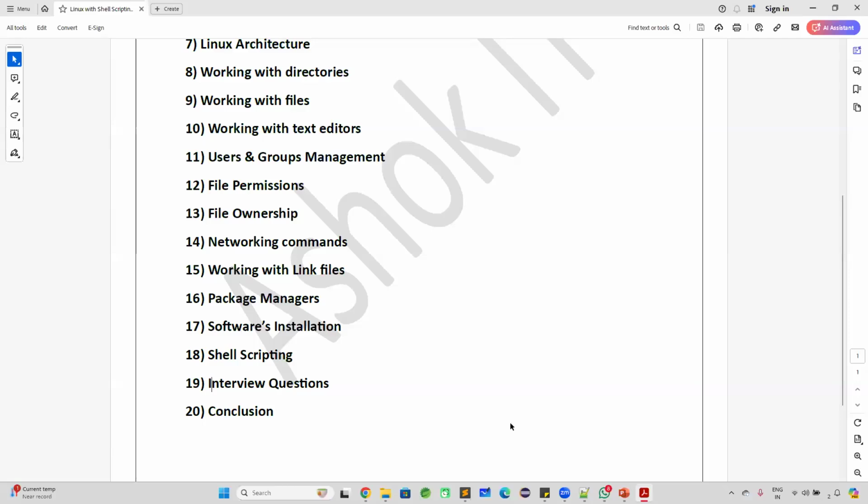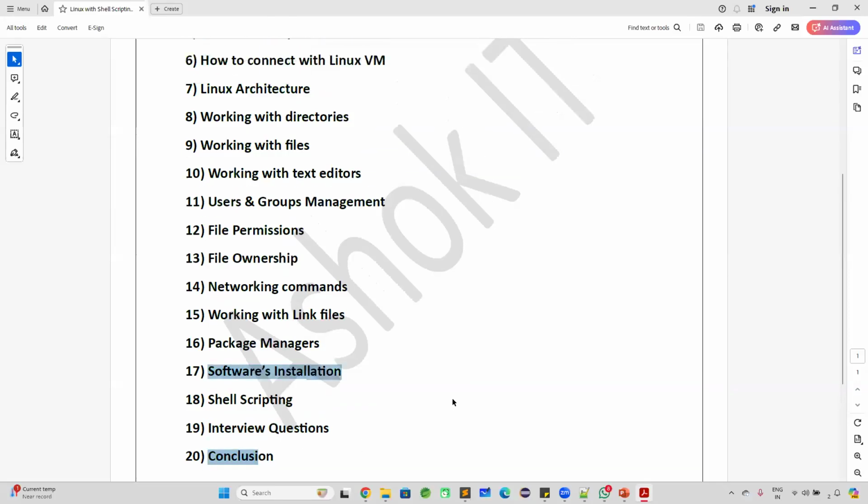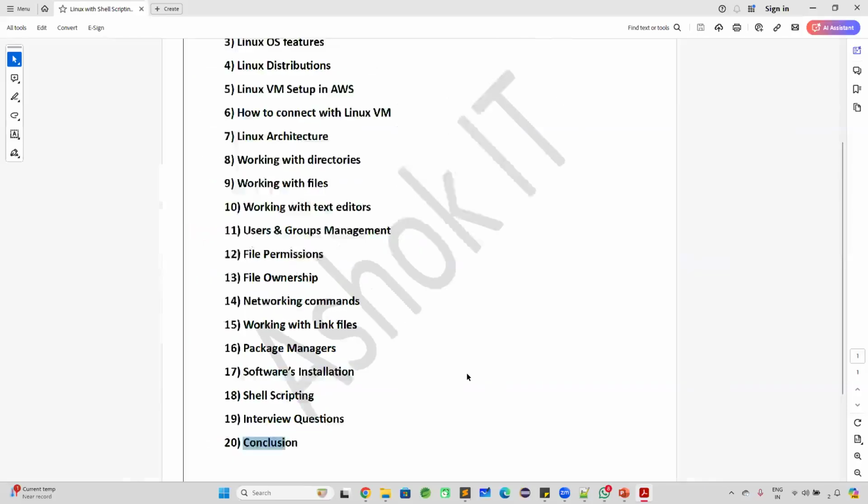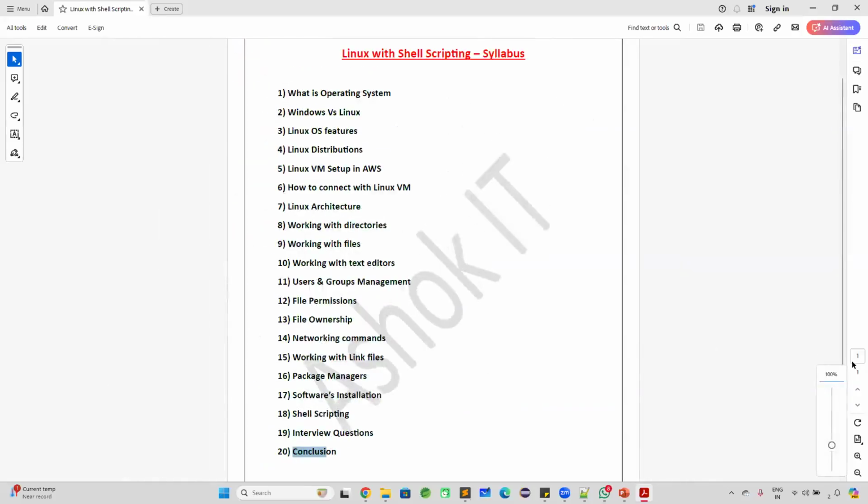And I'm going to give you several interview questions that they ask developers and DevOps people with respect to the Linux operating system. Then finally, a conclusion will be available. So these are the things that we are going to learn from this course, guys. Within 2 weeks of time, you are going to learn all these concepts for sure. This is the syllabus of this Linux with shell scripting batch. Are you guys clear? This document I have already uploaded on the website.